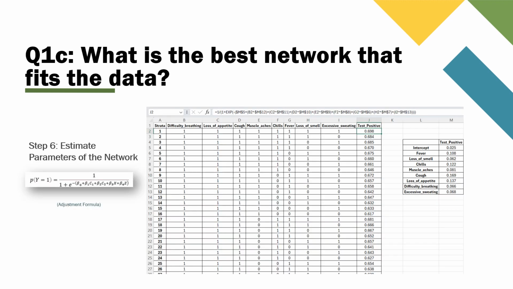Next, we estimate the parameters of the network. We do this by using the information from the coefficient matrix to calculate the probabilities of each possible variable combination. First, build a factorial design table to stratify the possible combinations. Each variable has a binary outcome, so for test positive, there are 2 to the power of 8 combinations, which is 256 total probabilities to calculate. Then use the adjustment formula to calculate the probabilities.